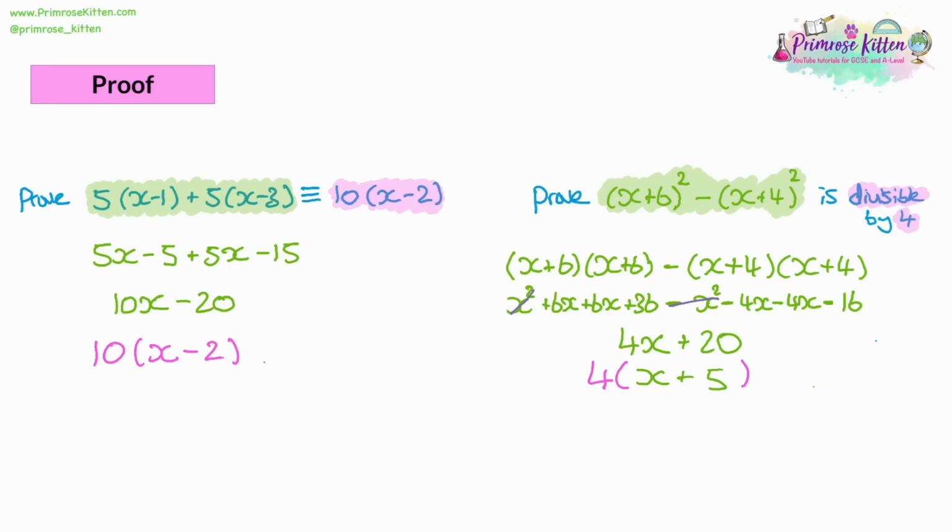Now, one thing that's important here is you can't just skip to the last bit. So the first question, you can't just write 10, then x minus 2 in brackets. And for the last question, you can't just write 4 and x plus 5 in brackets. You need all the in-between steps as they form part of your proof. They show what you're doing step by step. If you don't have the working out here, then you're not going to get the max. And it's so important, let's make a note of it. So show working.